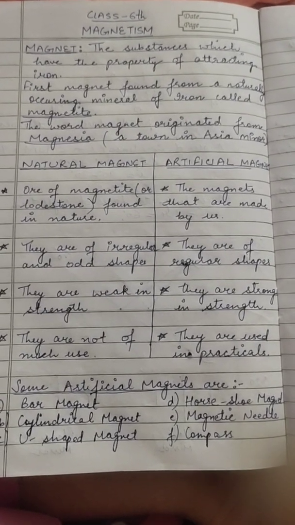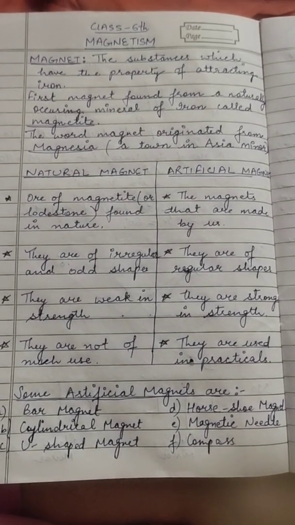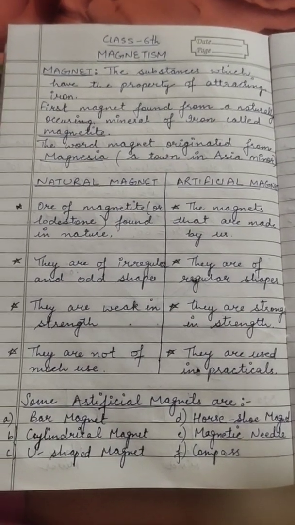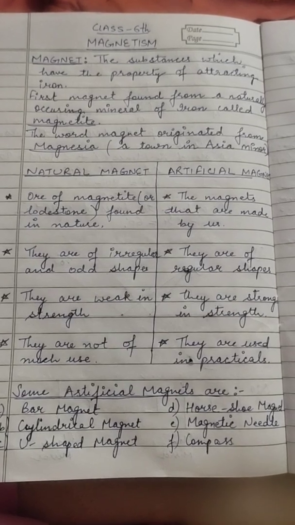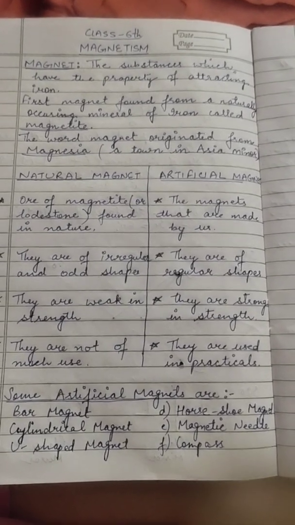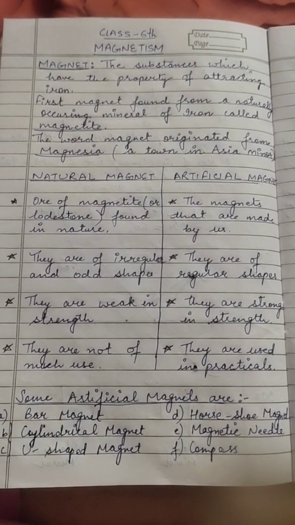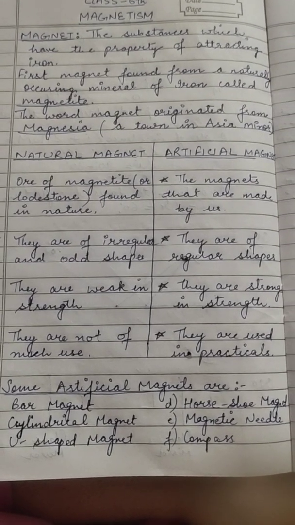So today we are going to start your new chapter, chapter number 6, magnetism. First of all, we will do the first topic, discovery of magnets and what are magnets. The substances which have the property of attracting iron are known as magnets.